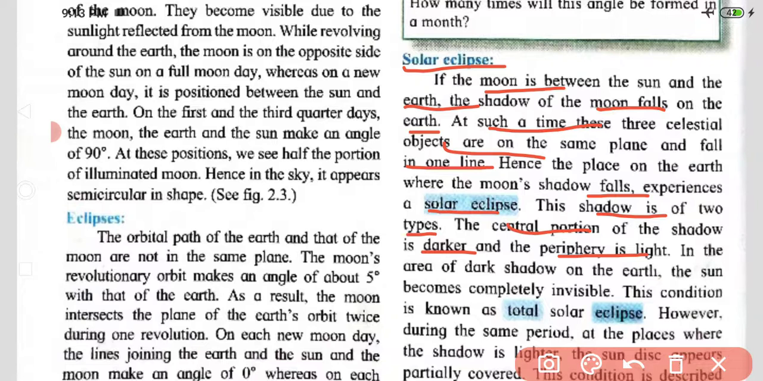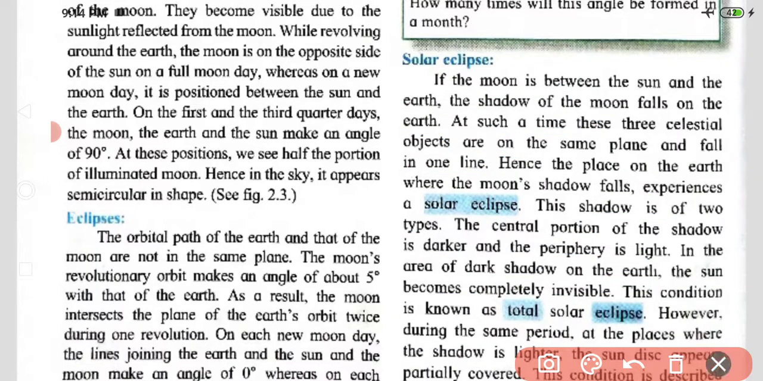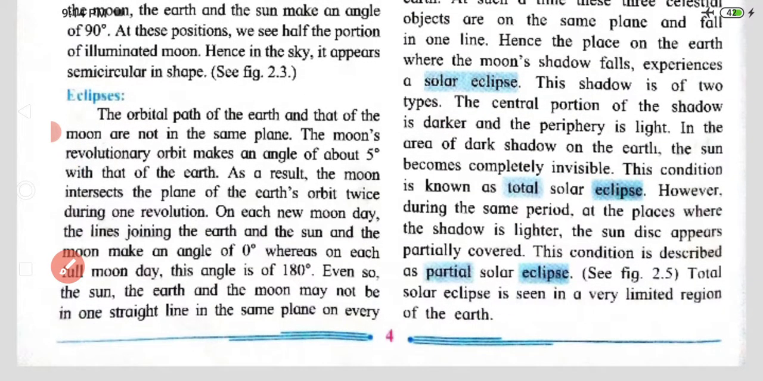In the area of the dark shadow on the earth, the sun becomes completely invisible, which means at that moment we cannot see the sun. This condition is known as total solar eclipse, Surya Grahan.